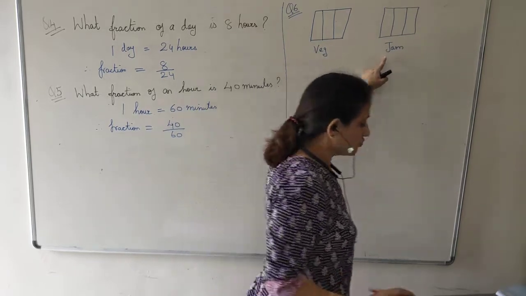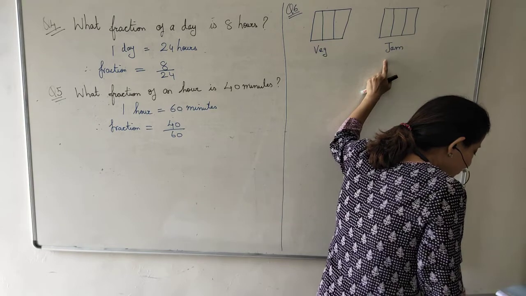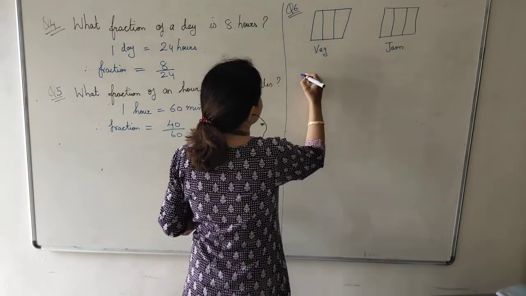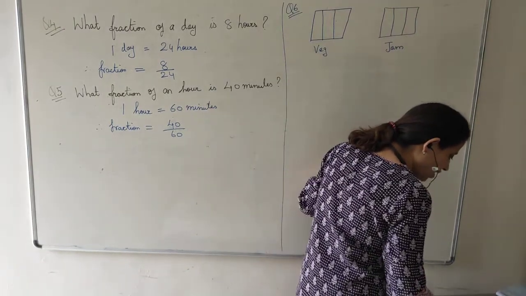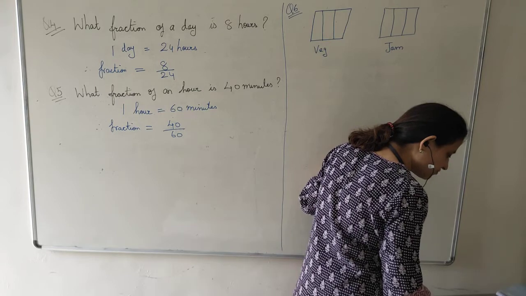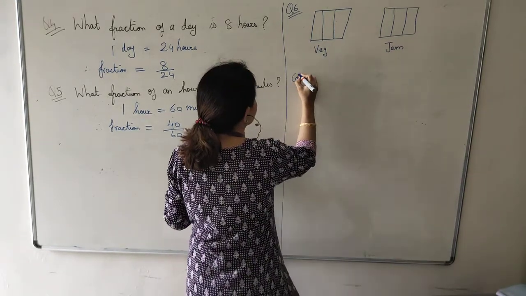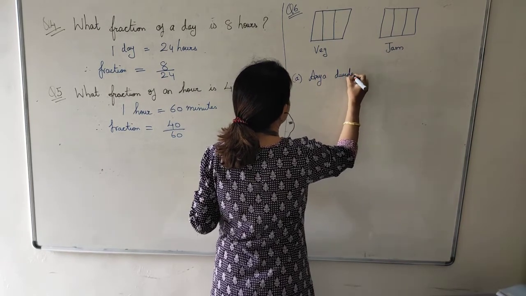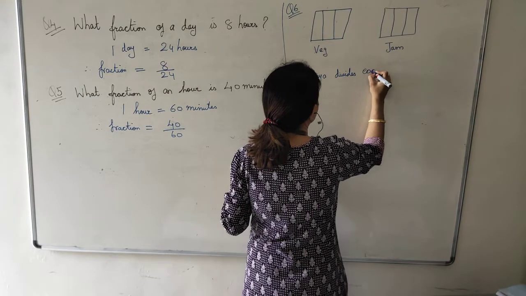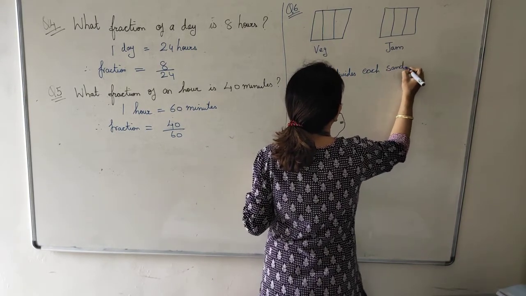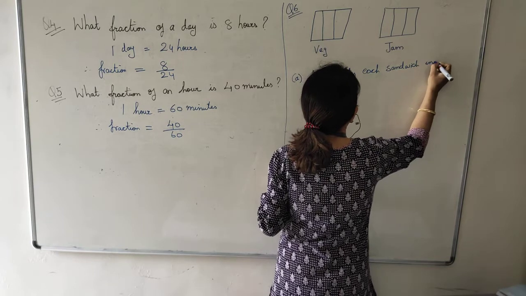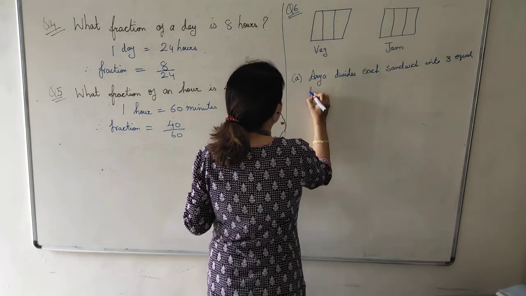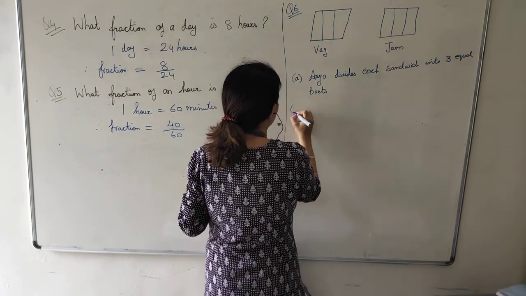So what is the fraction or equal share each will get? So Arya, how can Arya divide her sandwiches so that each person gets an equal share? Arya divides each sandwich into 3 equal parts.